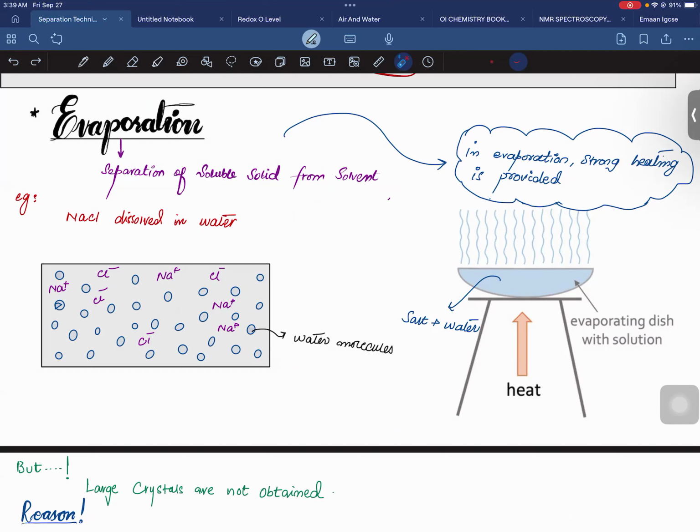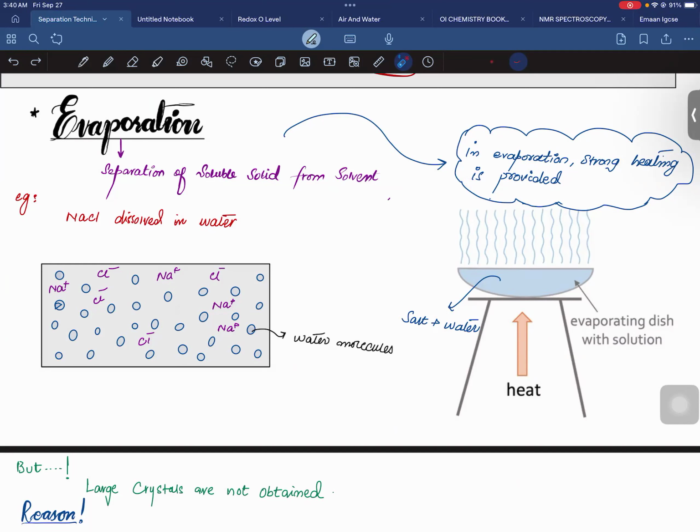There is a problem. The size of the salt particles is very small. Ultimately they would be intermingled with each other, evenly mixed with each other. So I cannot separate the impurity from that powder, due to the very small size. In some cases we would be having larger sizes, and obviously we can separate the impurity very easily if the size of the impurity is larger.